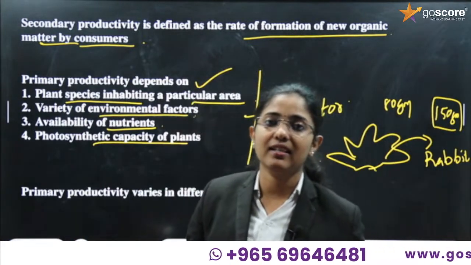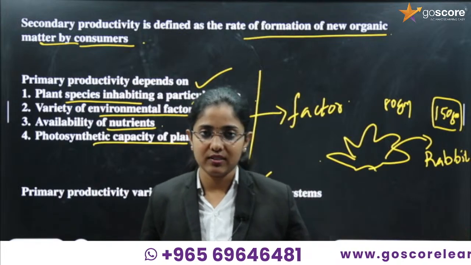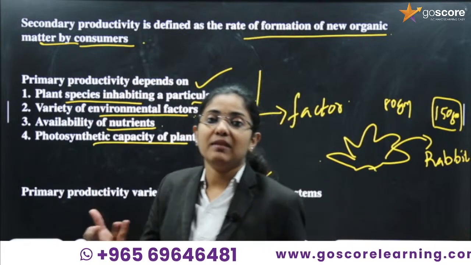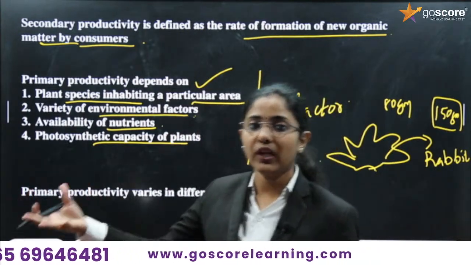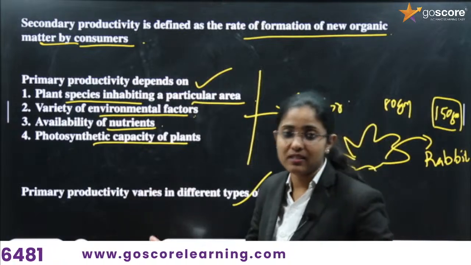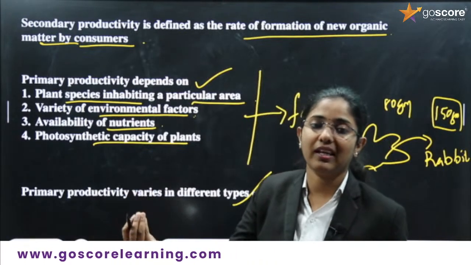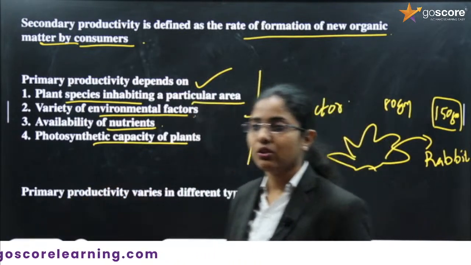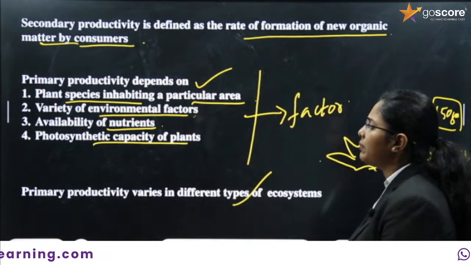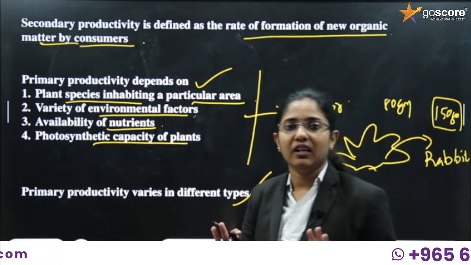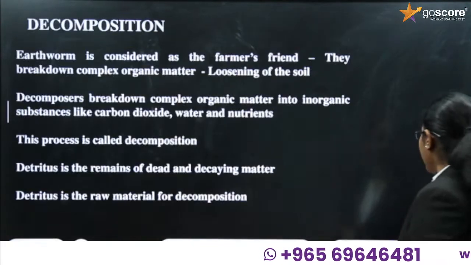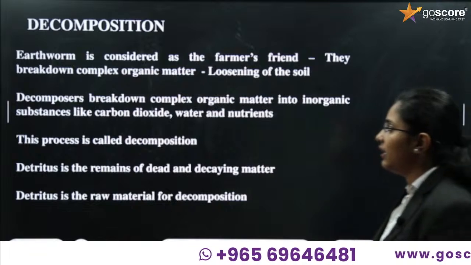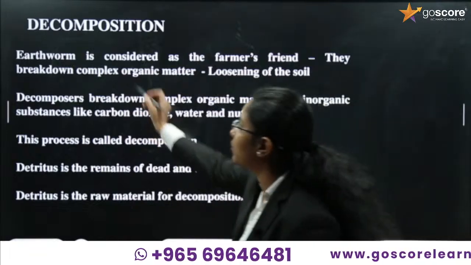We can say it is in the forest ecosystem, but sometimes if the surface area of phytoplanktons is more, then the pond ecosystem will give more productivity. So we can conclude that primary productivity varies in different ecosystems. Fine, understood. Next topic is decomposition.